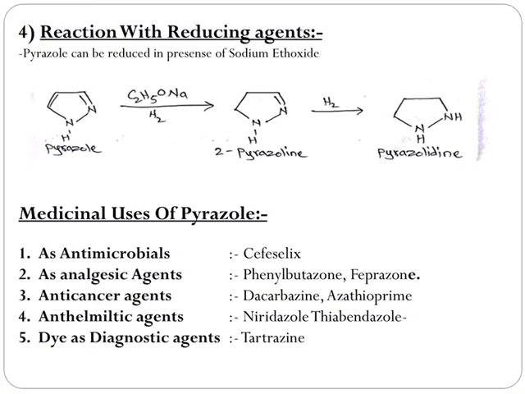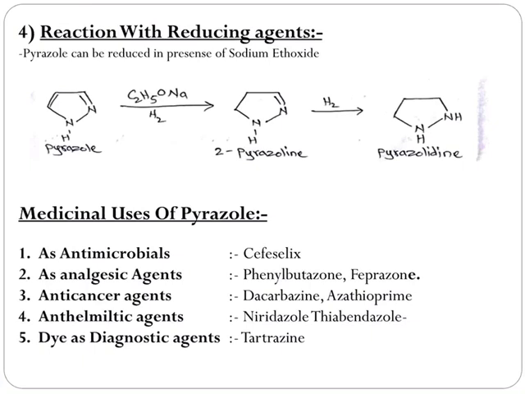Medicinal uses of pyrazole. Pyrazole ring system is present in plenty of drug molecules. We can see few examples. Take an example of Celecoxib. It is an anti-inflammatory agent which contains pyrazole nucleus in its structure. Phenylbutazone and feprazone are the examples of analgesic agents which also carry pyrazole ring in their structure.